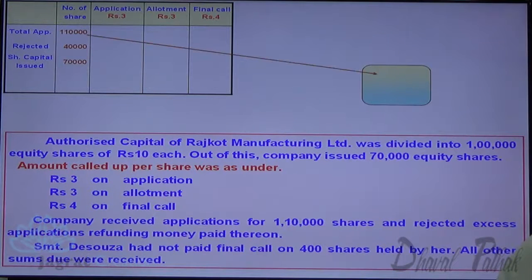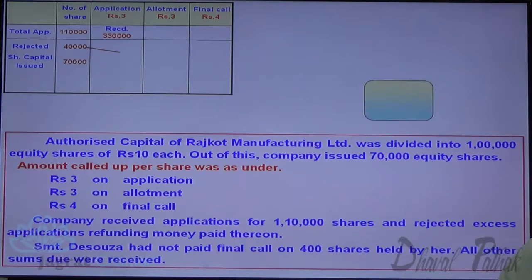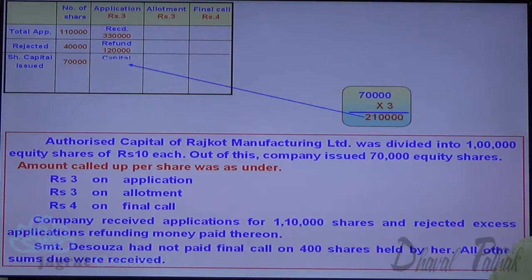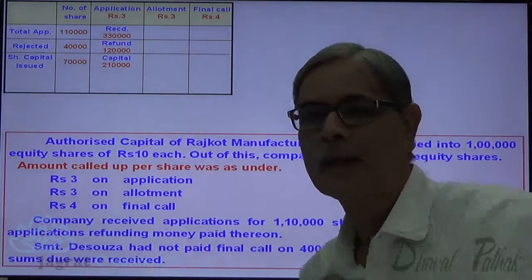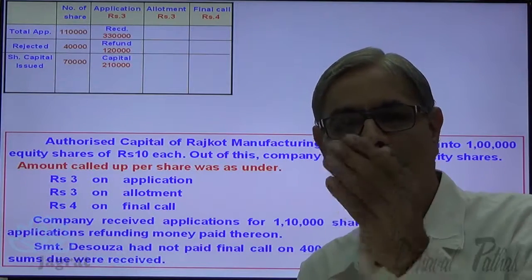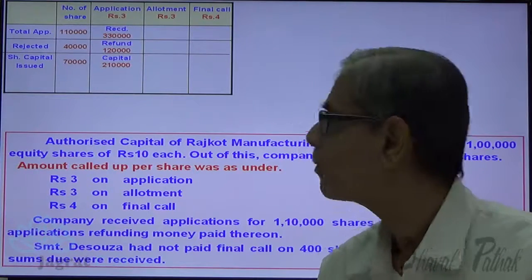On 1,10,000 shares, that will be 3 per share, 3,30,000 received. On 40,000 shares, that will be 3 per share. This is refunded. 70,000 into 3 per share, this is the amount to be transferred to capital account. This is the working that I have prepared for application money received and how it is being disposed of.